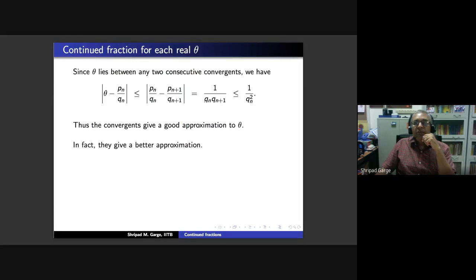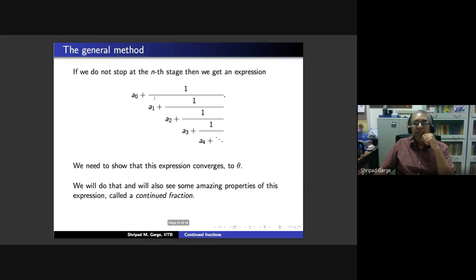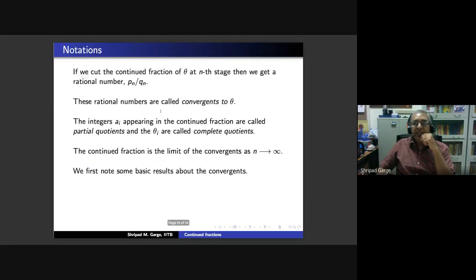And the denominator gives you Qn Qn plus 1. And since Qn plus 1 is strictly bigger than Qn, this is strictly less than 1 upon Qn square. So theta minus Pn by Qn is less than 1 upon Qn square. Since Qn goes to infinity, we have that Pn by Qn converges to theta. So we have proved that the convergents Pn by Qn actually converge to the number theta that we had thought about. So this expression now does converge, and it converges to the theta we started with.